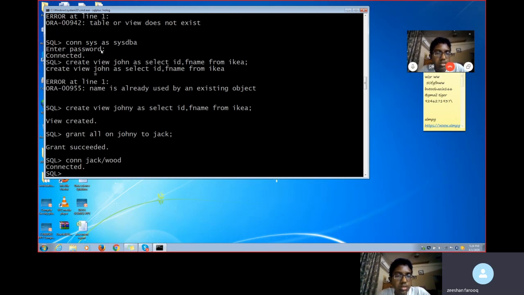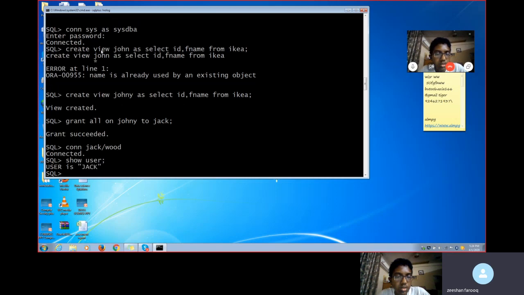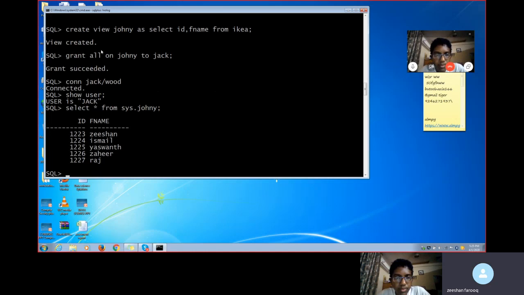Connected now, right? Show user. User is Jack. I wanted to see whatever is there in the table. Select star from sys.johnny. Johnny is the view name which we have created, right? Sys.johnny. That's it.